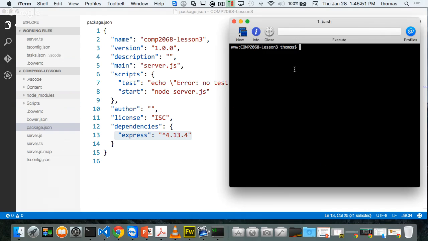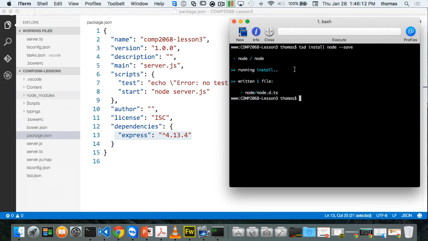Okay, cool. In here, I'm going to use TSD, and you have to have TSD installed. And remember, the command to install TSD is npm install tsd -g. Let's add in, instead of npm, TSD install node --save. What this is going to do is go up to the web, grab the latest type definition files for Node, and slap them into a typings folder, which is right here.